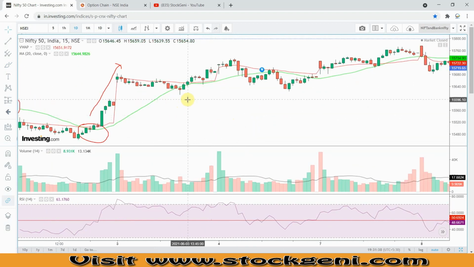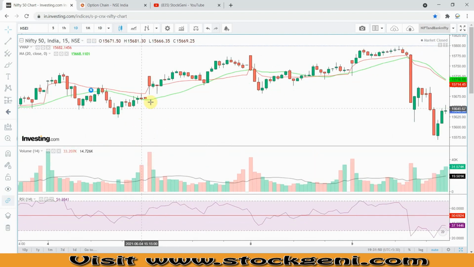Now let's move further, and you can double check. There is something you can check on your own also. You just apply the 20 days moving average on your daily chart, and see if the Nifty is trading above this 20 days moving average and above this VWAP, so you will be able to find a double confirmation. Here it is again a double confirmation on this day. It closed above VWAP, so it is already in bullish territory, and you can take the trade in the bullish zone here. For 1, 2, 3, 4, 5 sessions it went bullish.